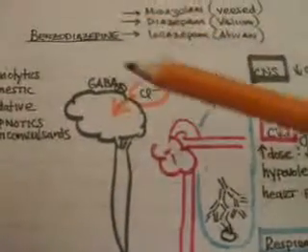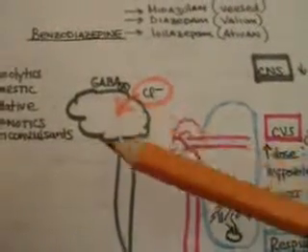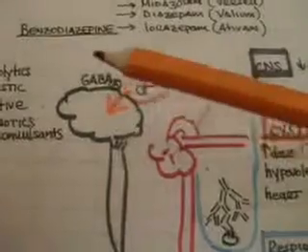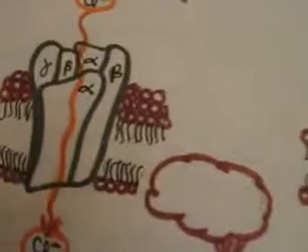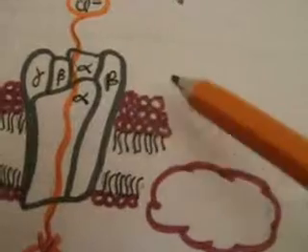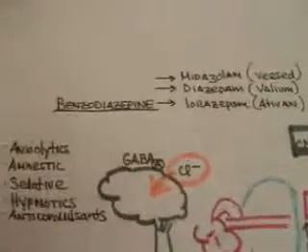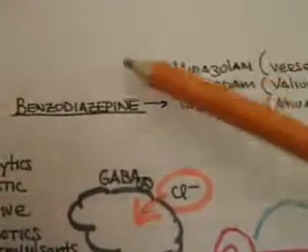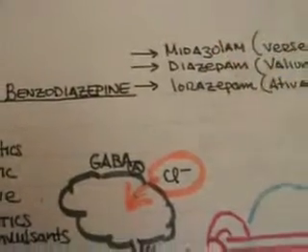Because all these drugs are lipid-soluble, there's an attraction to the central nervous system, whose phospholipid bilayer, which we showed here, allows the entry and absorption of benzodiazepines. Due to the high lipid solubility of benzodiazepines, especially midazolam, there's a relatively rapid onset.